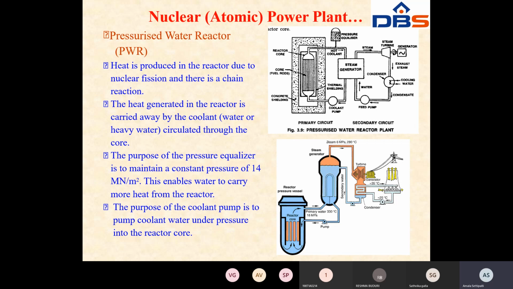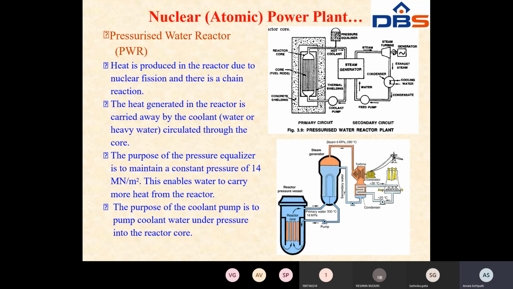Heat is produced in the reactor, whichever reactor it is, whether pressurized water reactor, boiling water reactor or gas cooled reactor. The main purpose is that by the nuclear fission process in the reactor, heat is generated. That heat is given to the turbine through the steam generator. The turbine rotates and gives mechanical energy. That mechanical energy is given to the generator, which gives electrical energy. The principle is the same.